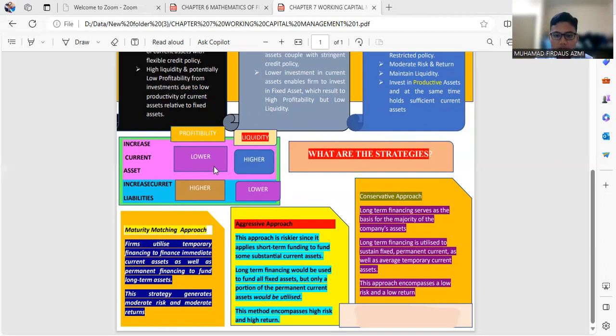For the conservative approach, long-term financing serves as the basis for the majority of the company's assets. Long-term financing is utilized to sustain fixed assets, permanent current assets as well as every temporary current asset. So the last one is, this approach encompasses low risk and low return.